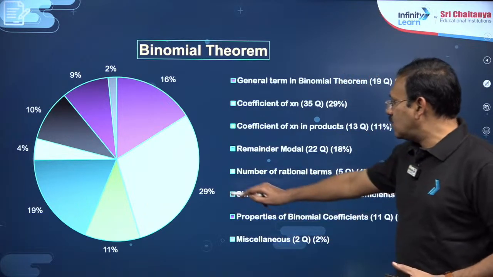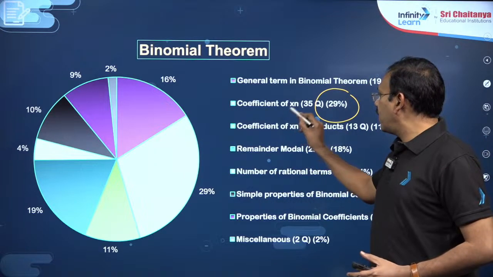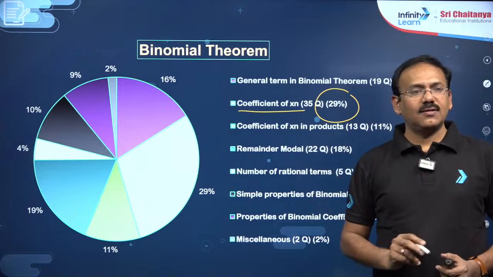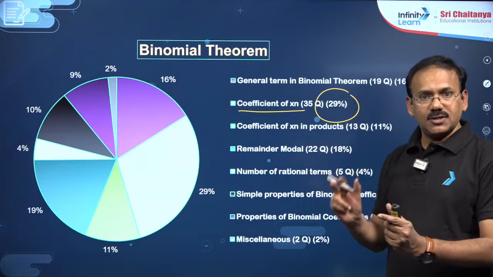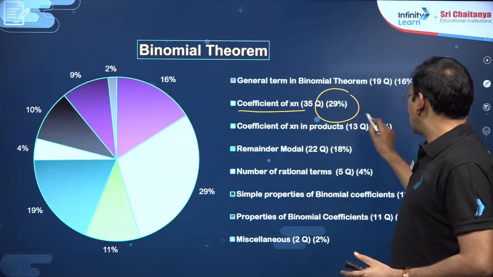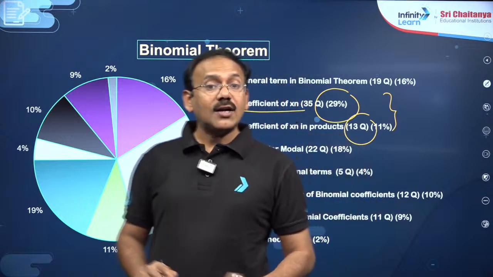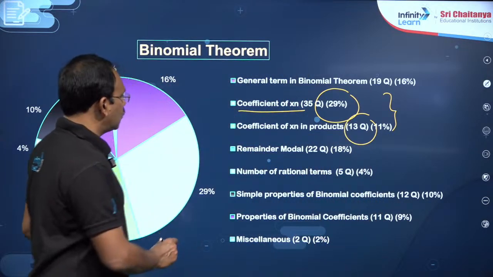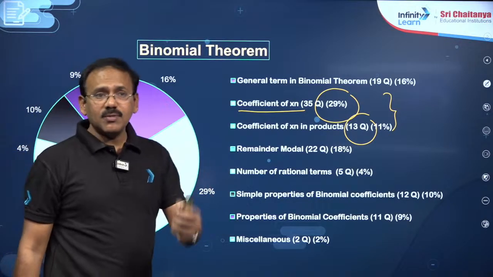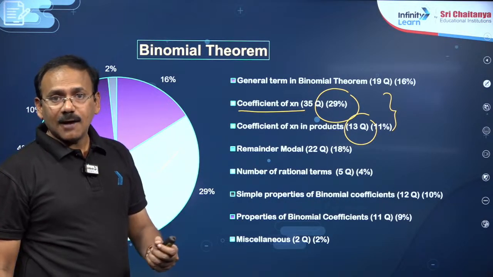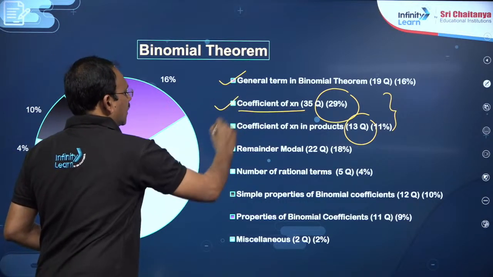You see, 29% of the questions are taken by the coefficient of x power n model, and coefficient of x power n in products kind of questions, that is a little bit higher model, there you got 13 questions. Altogether, these two models together, 40% of the questions are from these two models only. Then just if you know binomial theorem, finding nth term or T(r+1), if you know the basic binomial theorem statement, 16% of the questions can be answered.